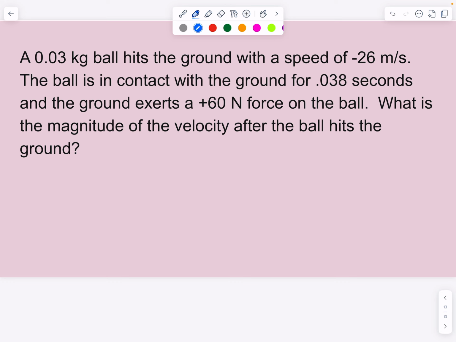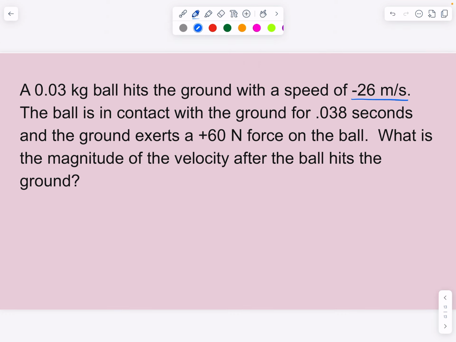We have a 0.03 kilogram ball that hits the ground with a speed of negative 26 meters per second. The ball is in contact with the ground for 0.038 seconds, and the ground exerts a 60 newton force on the ball. What is the magnitude of the velocity after the ball hits the ground? So again, we have a mass of 0.03. We have an initial velocity of negative 26. We want the velocity after it hits the ground, so that's our final velocity, which we don't know.